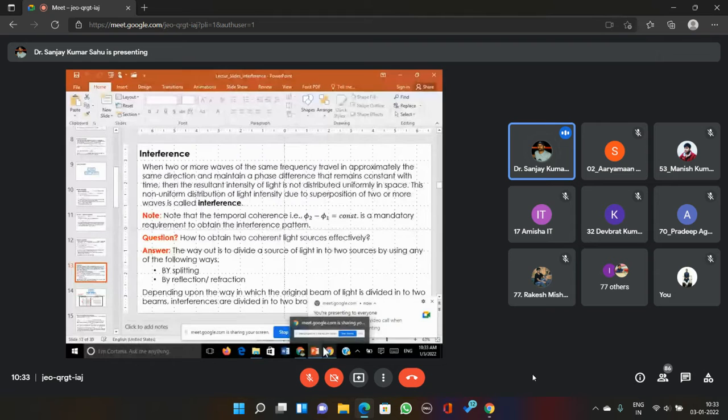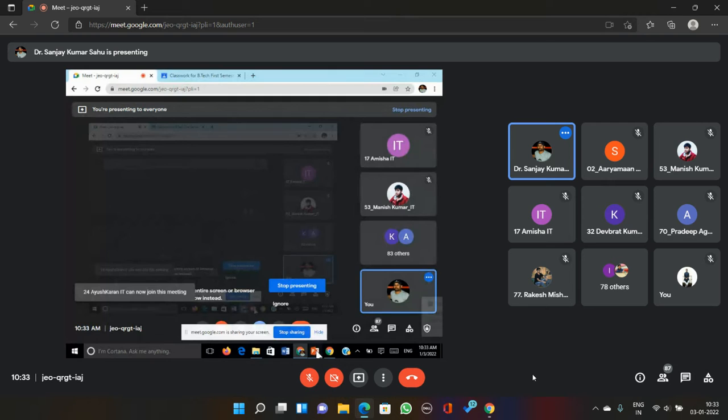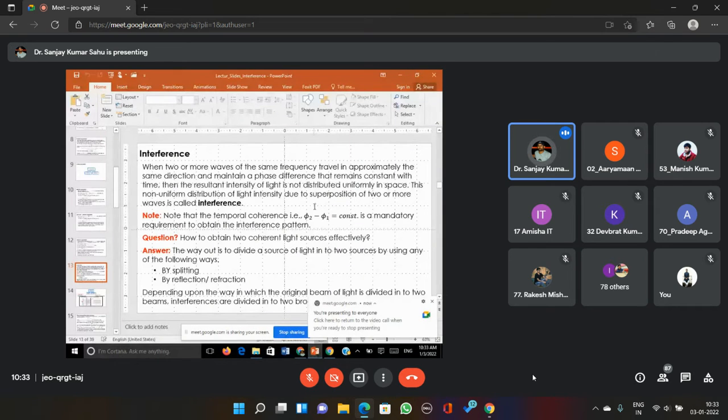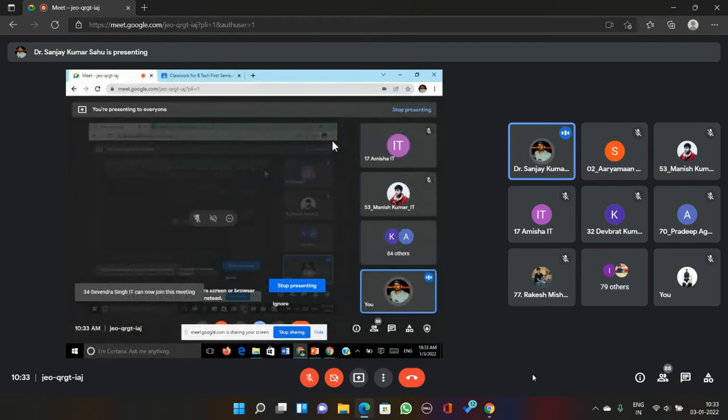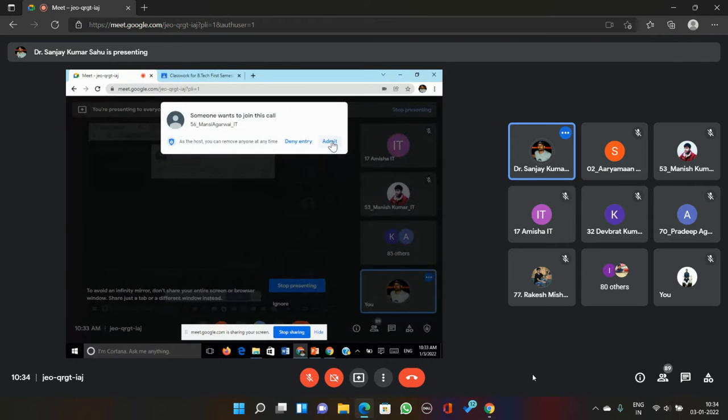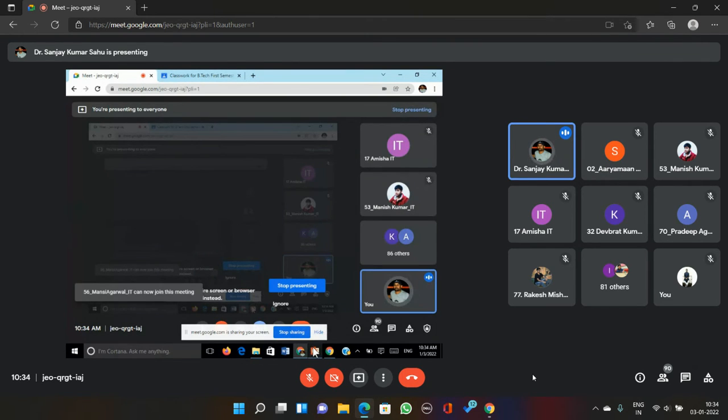direction. I mean, slight deviation here and there is fine, but they must travel in a similar direction, and they must have similar frequency and wave number. Then the resultant intensity of light does not get distributed evenly. It will be distributed in a manner called interference fringes. Okay, they will be distributed unevenly. Somewhere the area will be bright, somewhere the area will be dark, and you will get a pattern, and that pattern is called interference pattern or fringe pattern.